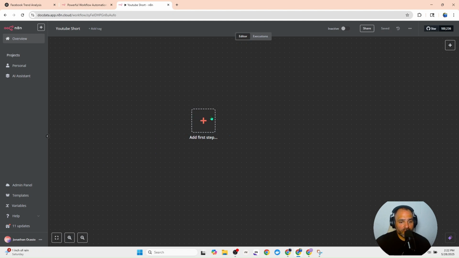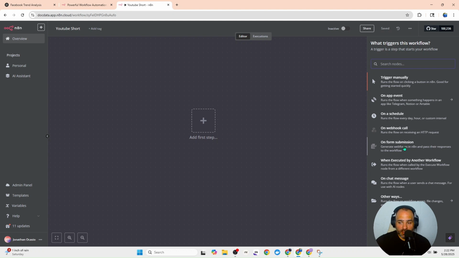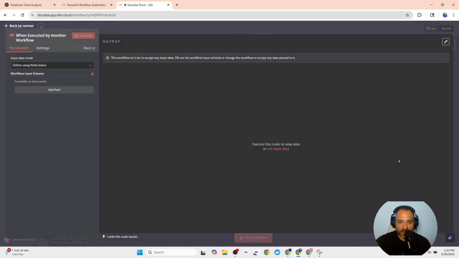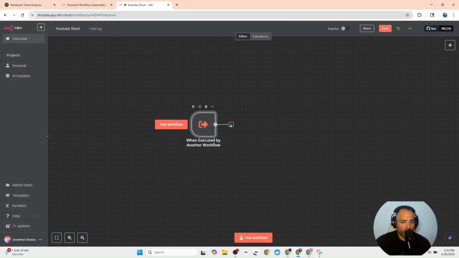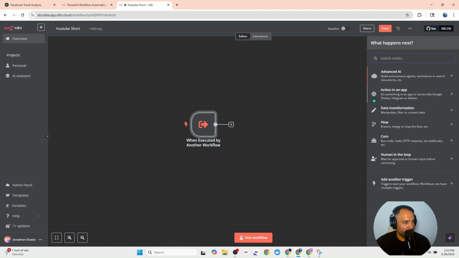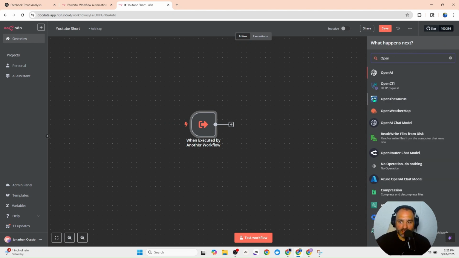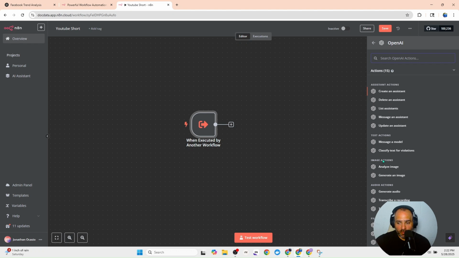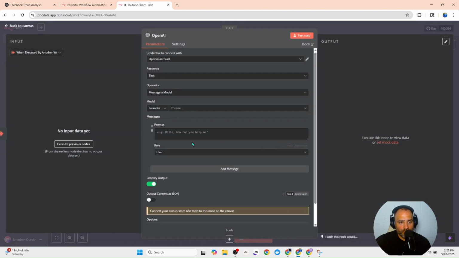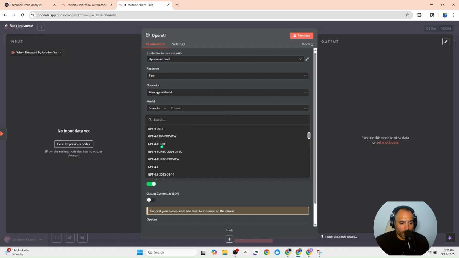So building this out, the first part is always going to start with the trigger. This trigger, again, is going to start with a higher execution from an AI agent. So now we're going to accept all the data, and we're going to continue moving on. The next thing is an OpenAI message a model. So here is the OpenAI, the message a model. What this is going to do is we want to have this as a text, message a model, and then we want a message 4.0.